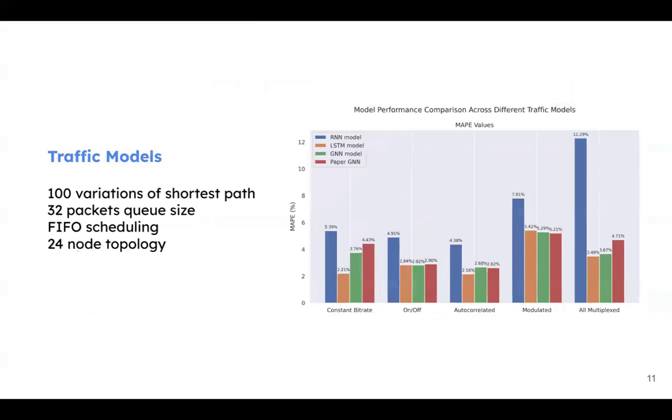Finally, for the traffic models, it had 100 variations of shortest path within the topology and 24 nodes for each topology. It had five different subtasks as well, which included constant bitrate, on-off, autocorrelated, modulated, and all multiplexed. For all of them, the RNN model performs the worst and the LSTM model performs the best. However, LSTM and GRU are still very close in comparison.